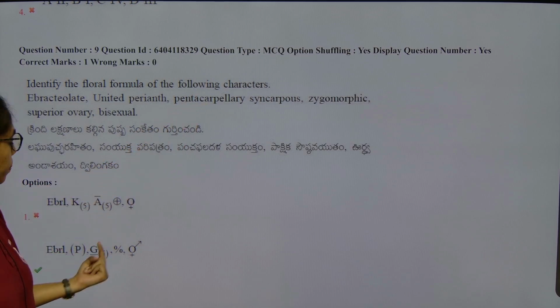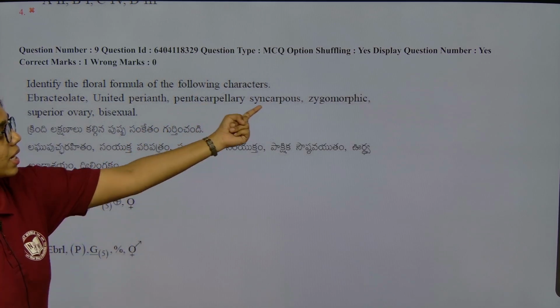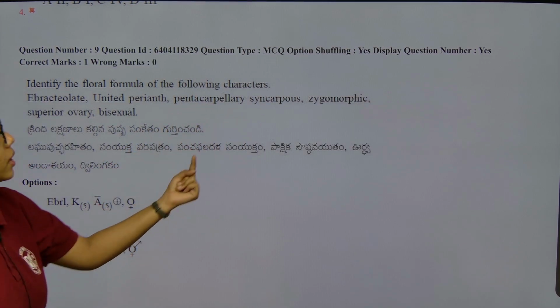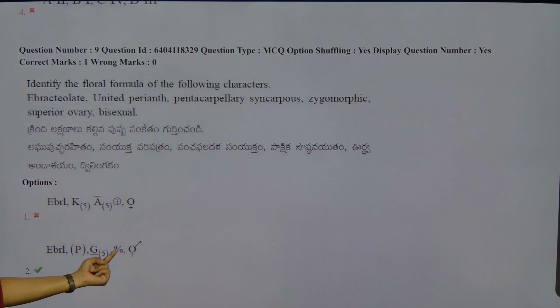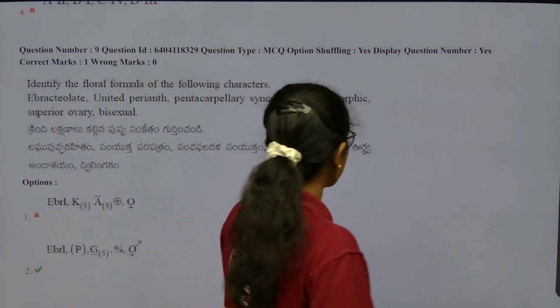Next, pentacarpellary, the gynoecium should be 5, and syncarpous, so bracketed. Next, zygomorphic with superior ovary, so a hyphen or stripe should be below the gynoecium. Bisexual, we have to keep this symbol. Both male and female gametophytes are present. Fine. So this is the floral formula based on this description.